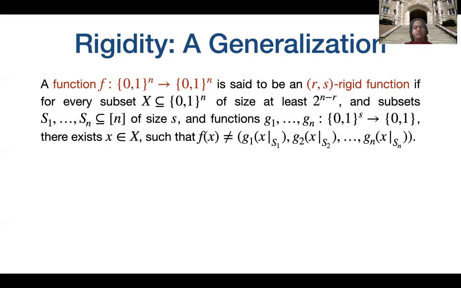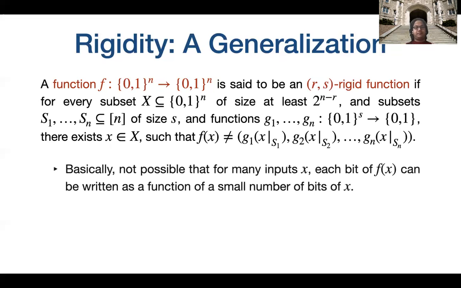So what we are trying to do here is to express the output of f, that is each output bit of f, as a function of a few input bits of f, that is only S of those. And we want to say that a function is rigid if this is not possible. Just to recall, it is basically not possible that for many inputs x, each bit of f of x can be written as a function of a small number of bits of x.